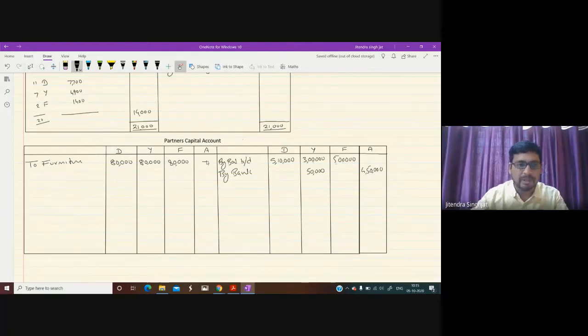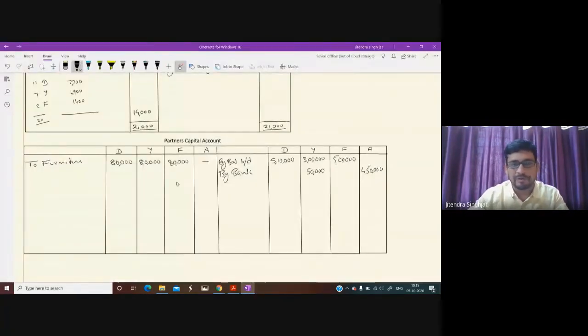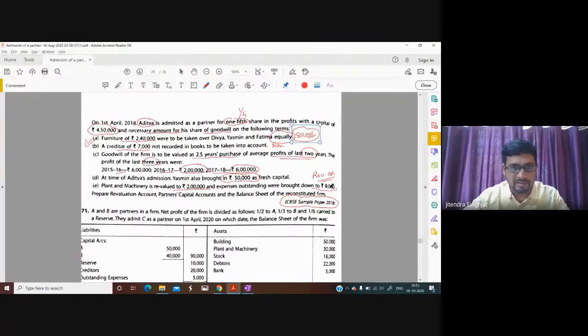So how they pay? Normally partners capital account is deducted. Now there is a profit also by revaluation account. Profit will be transferred from here. This profit is transferred here. So 7,700, 4,900 and 1,400.